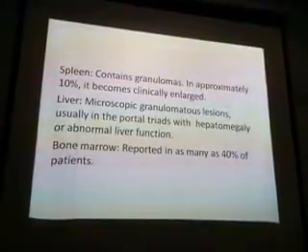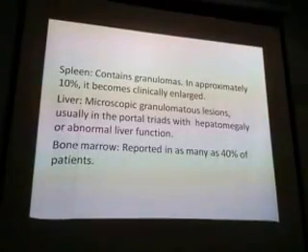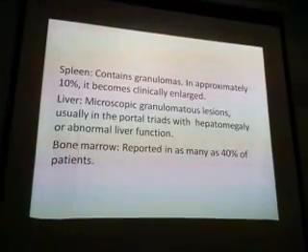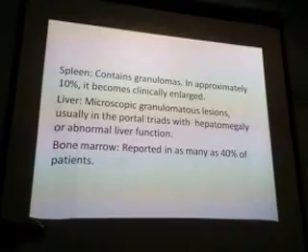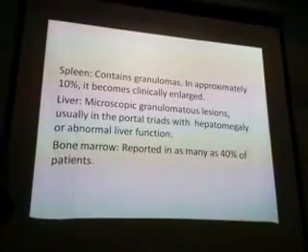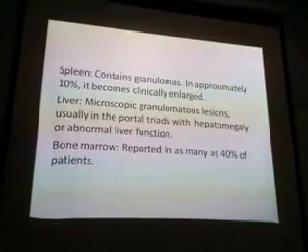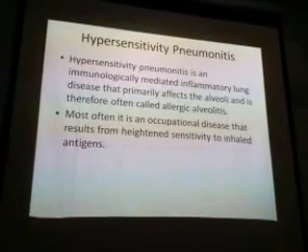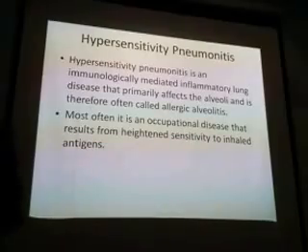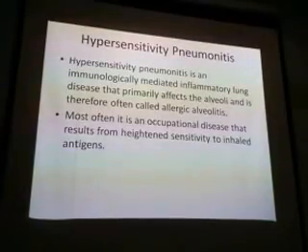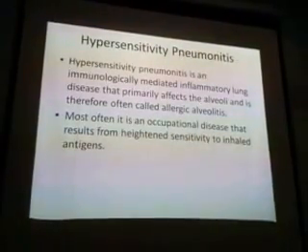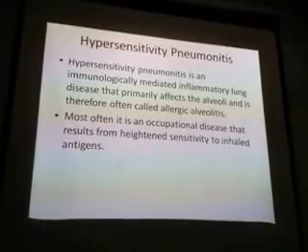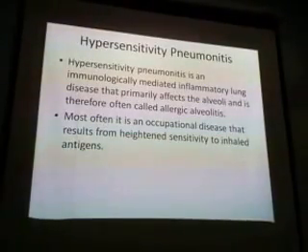Spleen is also involved, liver is involved, bone marrow is involved. Whichever organ is involved, it will affect that organ. If the liver is involved, there will be abnormal liver function tests. Is it clear? In sarcoidosis, there are a few things to remember. One is, it is a non-caseating granulomatous disease. Etiology is unknown. All organs are involved. It is a multi-organ disease.